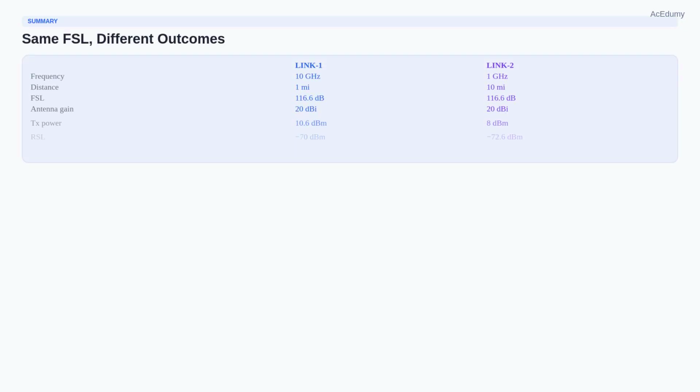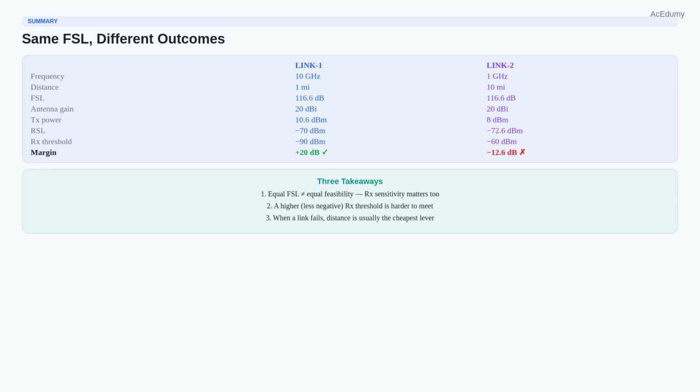Big picture comparison. Both links share the same FSL of 116.6 dB and the same antennas. LINK-1 delivers an RSL of negative 70 dBm, well above its negative 90 dBm threshold. 20 dB of fade margin, a healthy link. LINK-2 delivers an RSL of negative 72.6 dBm, but its threshold is much higher at negative 60 dBm. It fails by 12.6 dB.